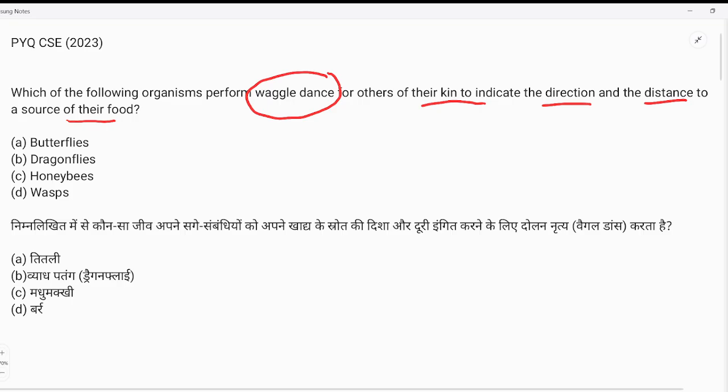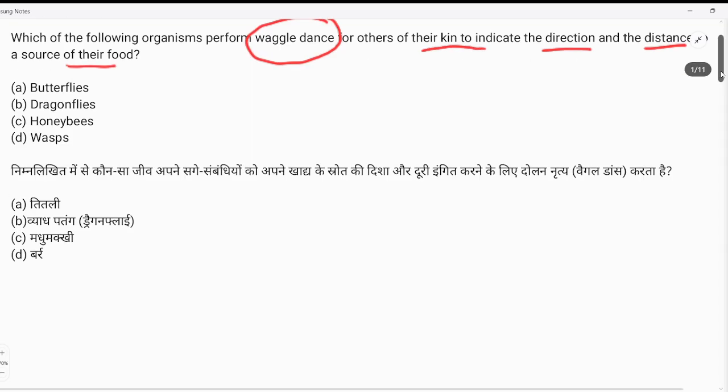So this is the question, in which it is asking for the name of the organism, given in the options, that performs the waggle dance. All right, and the options are butterflies, dragonflies, honeybees, and wasps. Before we answer this question, we should read about all these four organisms. Let's go ahead and read one by one.